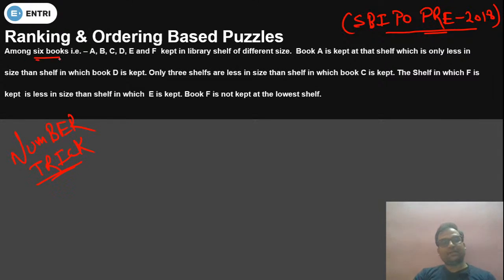So how many books are there? 6 boxes, or we can say 6 books. So write down the number 6. 1 2 3 4 5 6. In this order just write down the number. Okay, this is highest, or we can say top. Okay, and this is lowest or least.